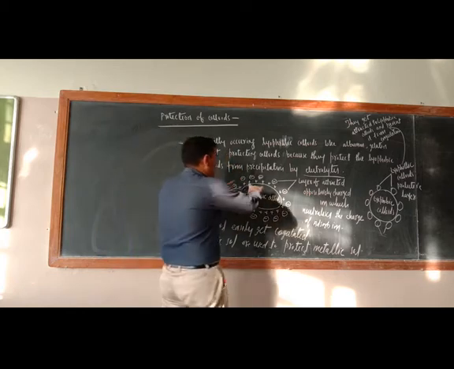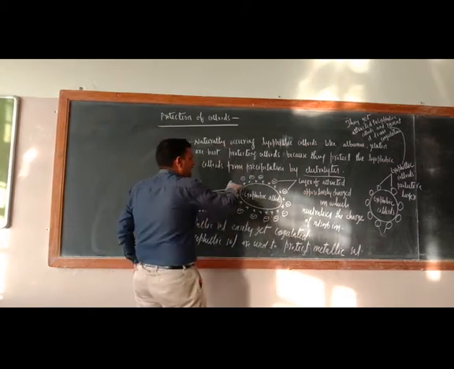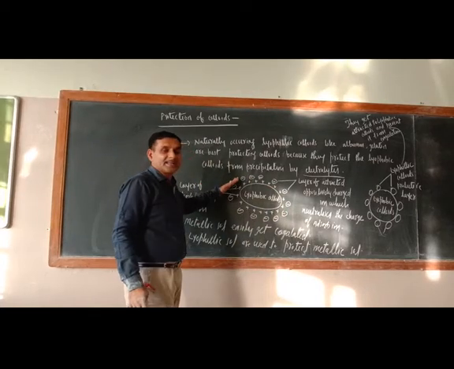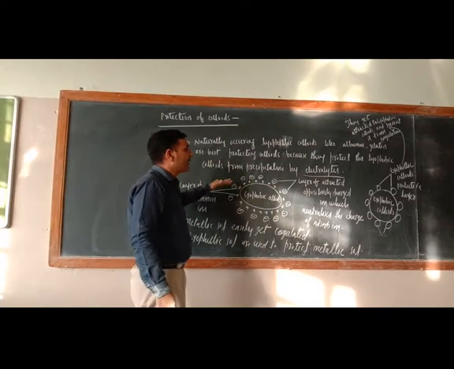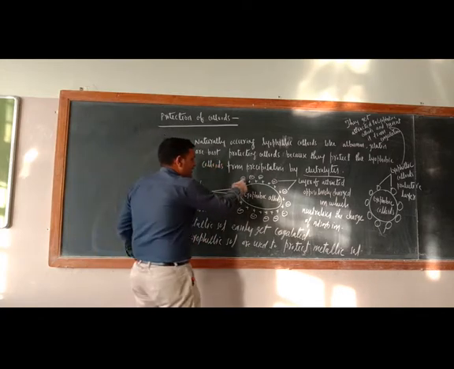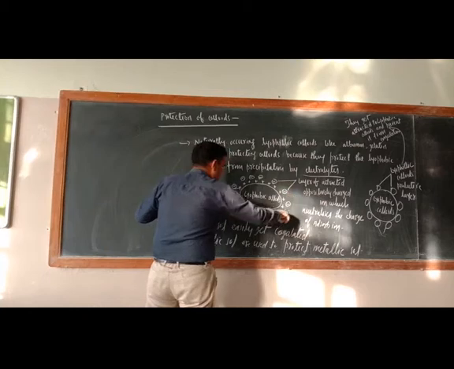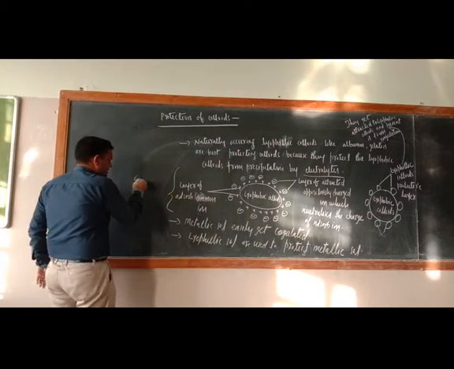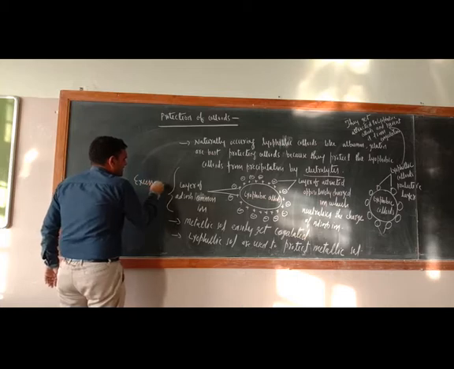Just see here, this is when you are adding the excess amount of electrolyte. Now try to understand, suppose you have not added the excess amount, only a small amount of electrolyte. Then this second layer will not be formed.